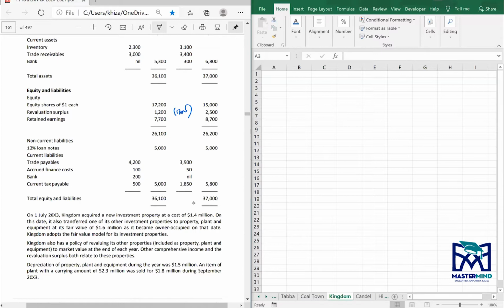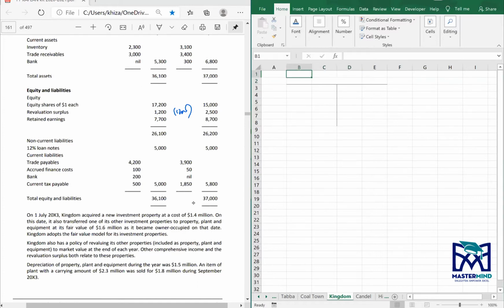Probably the two T accounts that we need to make are PPE and investment property.